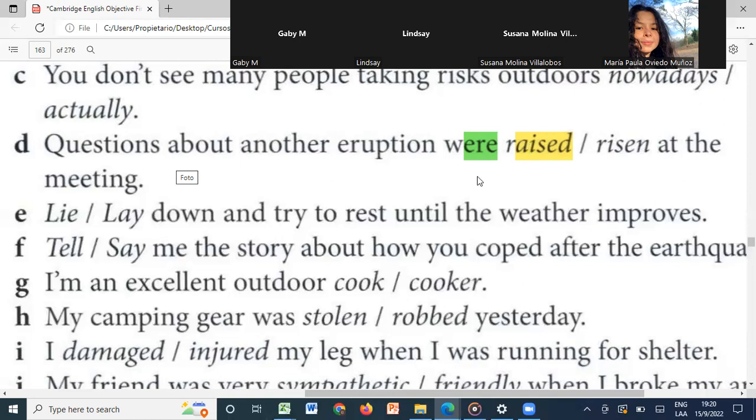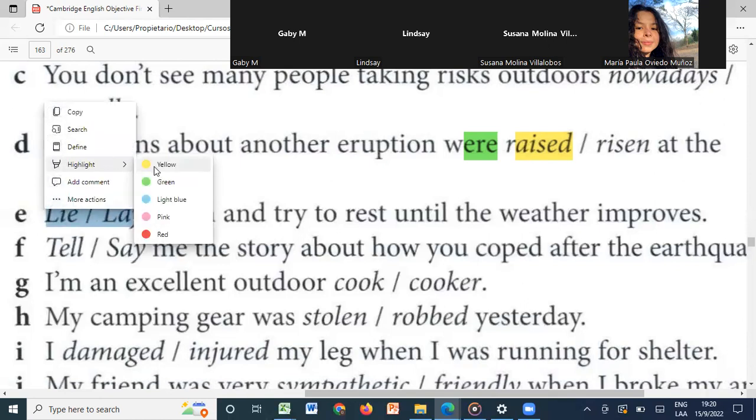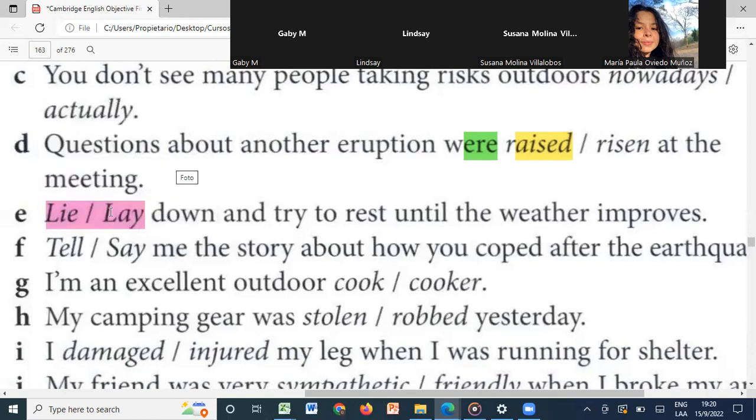Okay. Now another one that we get so confused with is lie and lay. Doesn't it happen to you guys that this is a little bit confusing? Let's say, I don't know if Susanna already participated. No, I'm here. So which one is lie or lay? Hey, lay down and try to rest until the weather improves. The second one, lay.